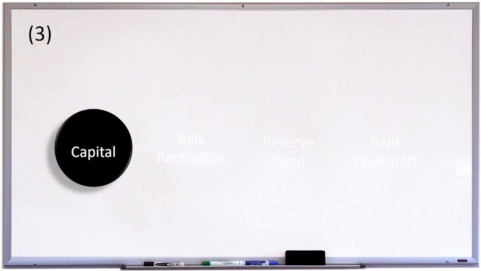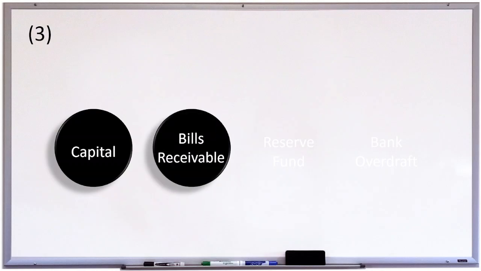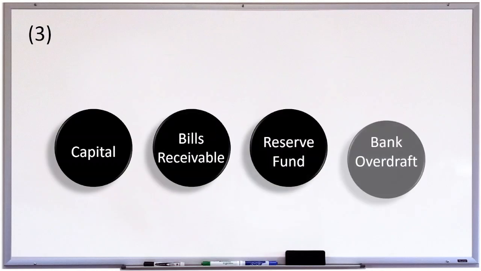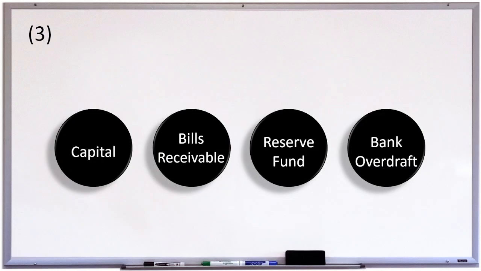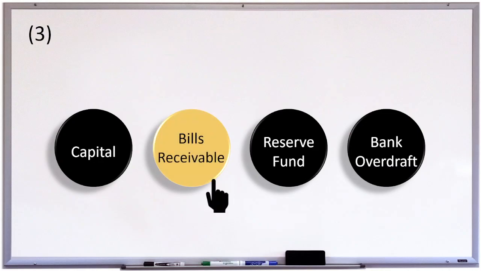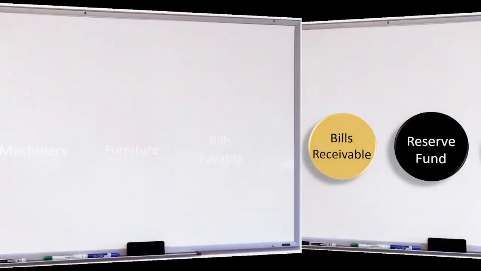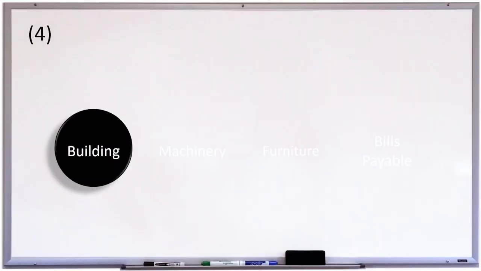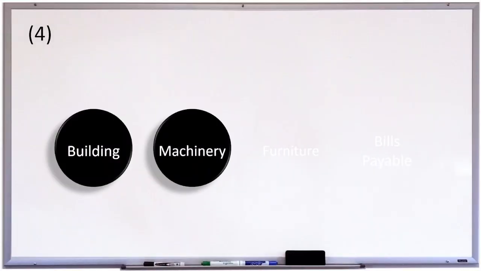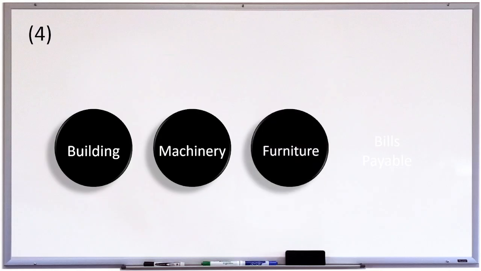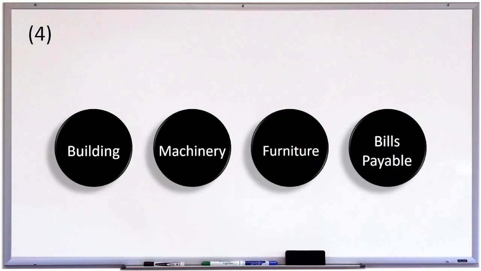Capital, bills receivable, reserve fund, bank overdraft. And the odd one is bills receivable. Building, machinery, furniture, bills payable.